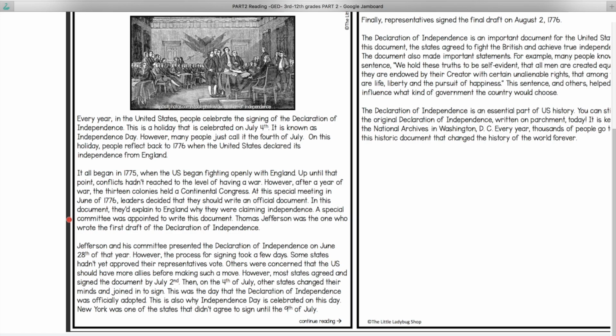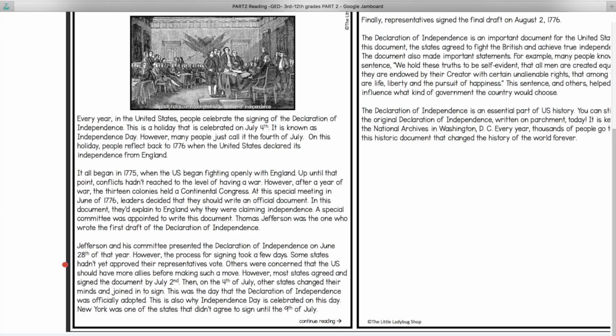Thomas Jefferson was the one who wrote the first draft of the Declaration of Independence, the first copy, the first version, the first draft. Jefferson and his committee presented the Declaration of Independence on June 28th of that year. However, the process for signing took a few days. Some states hadn't yet approved their representatives' vote.